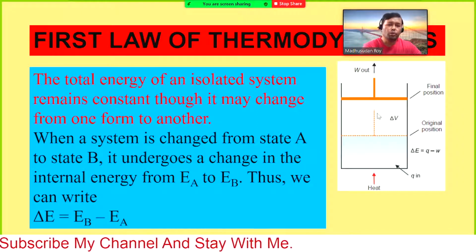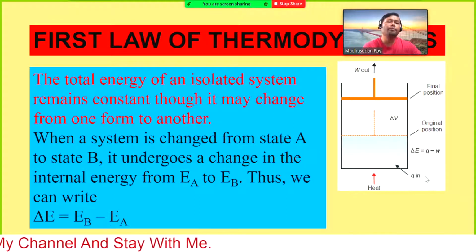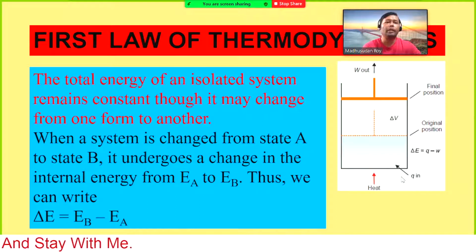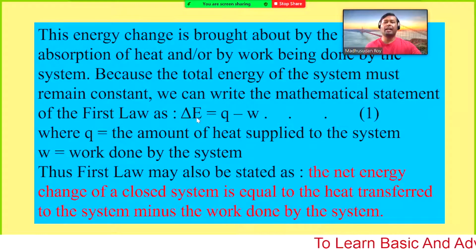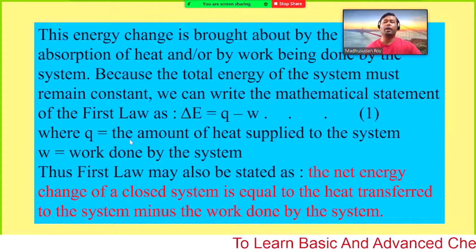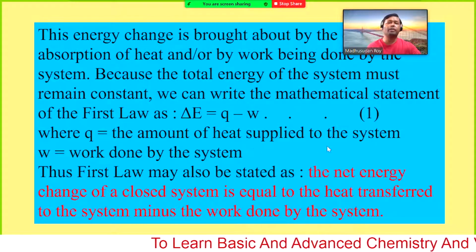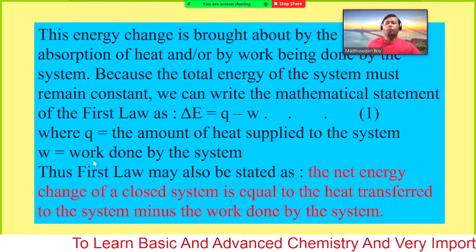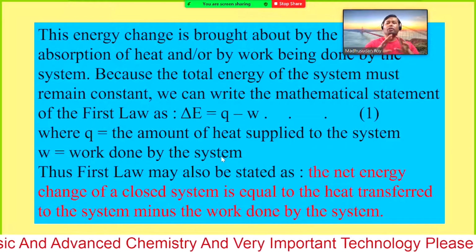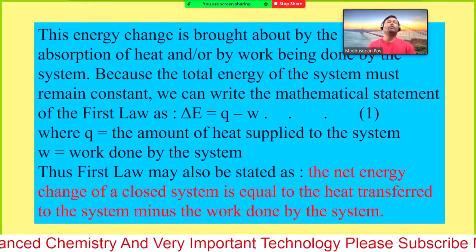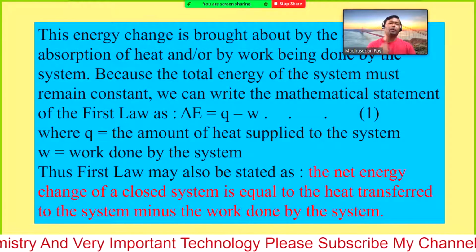So the total energy of the system will be exactly what we have given, or the total energy of the system will remain constant. We can write the mathematical statement of the first law as delta E equals Q minus W, where Q is the amount of heat supplied to the system and W equals the work done by the system. So easily we can define the first law in another way.